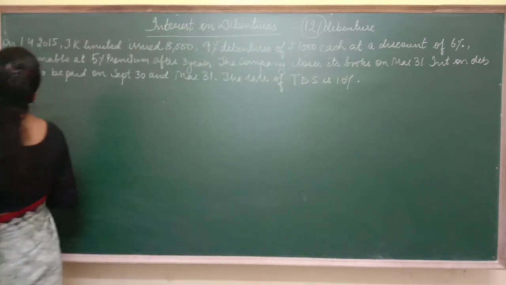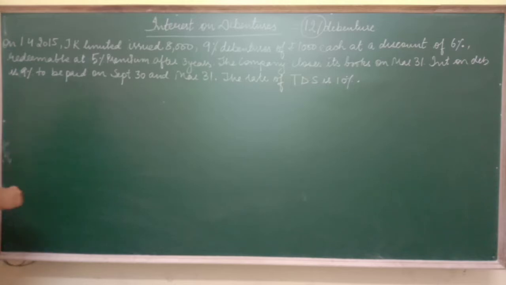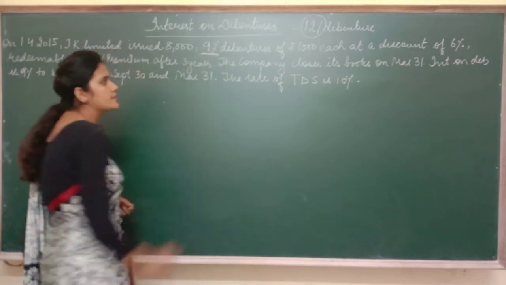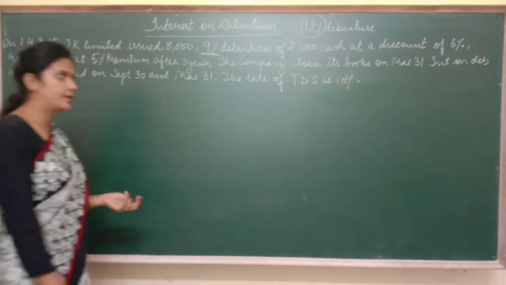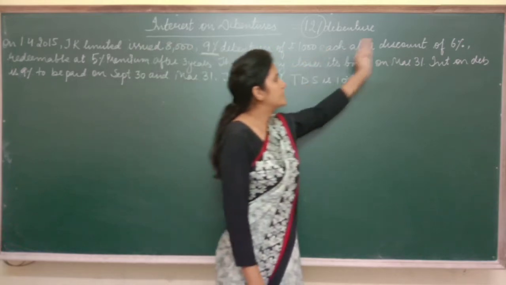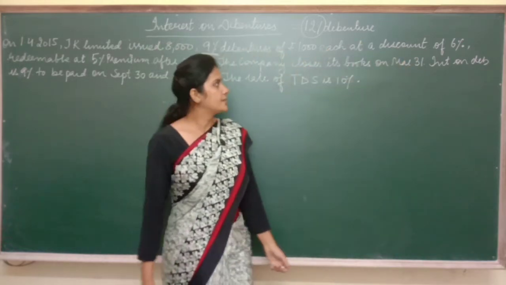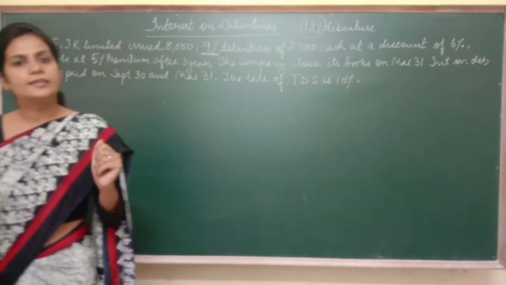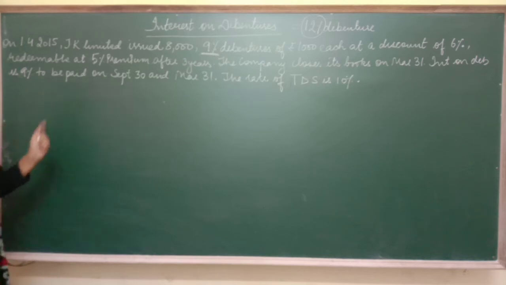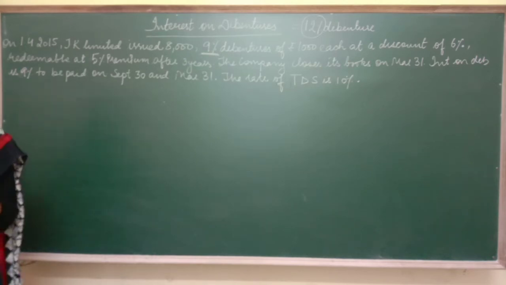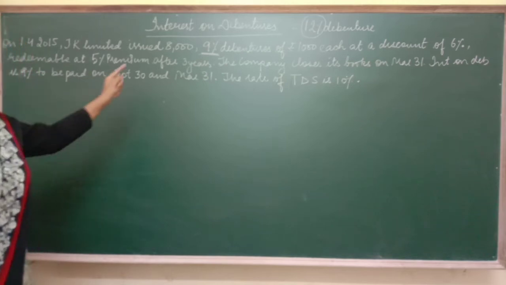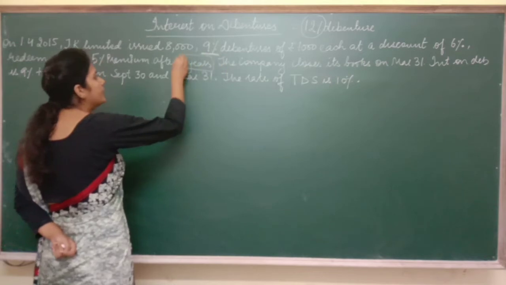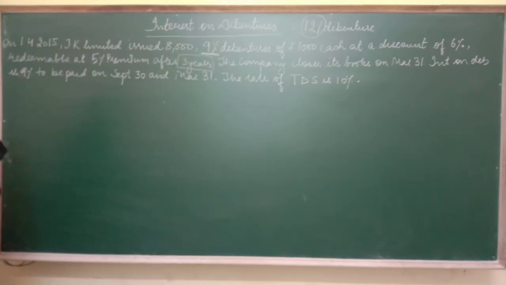Read it. On 1st April 2015, JK Limited issued 8,000 9% debentures of rupees 1,000 each. Okay, but debentures have been issued at 6% discount. It means how much? 940. Debentures have been issued at 940. Now read further. Redeemable at 5% premium. Now we are going to redeem these debentures at 5% premium, and after 3 years, it means 3 years becomes the lifetime of the debentures.